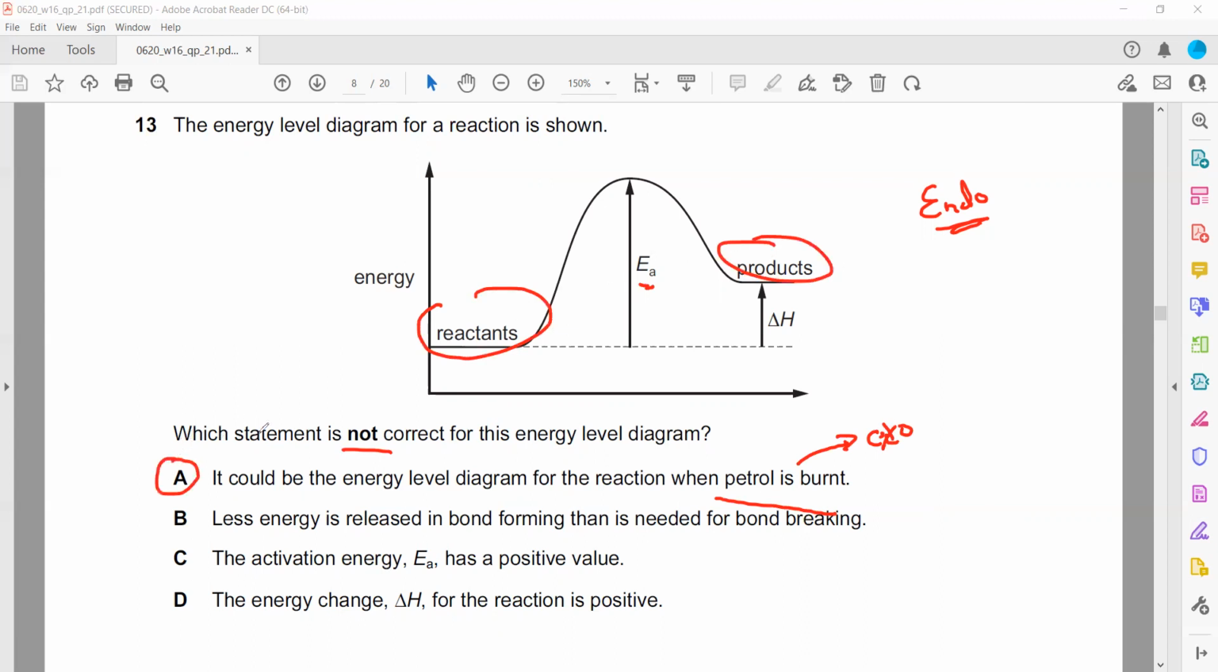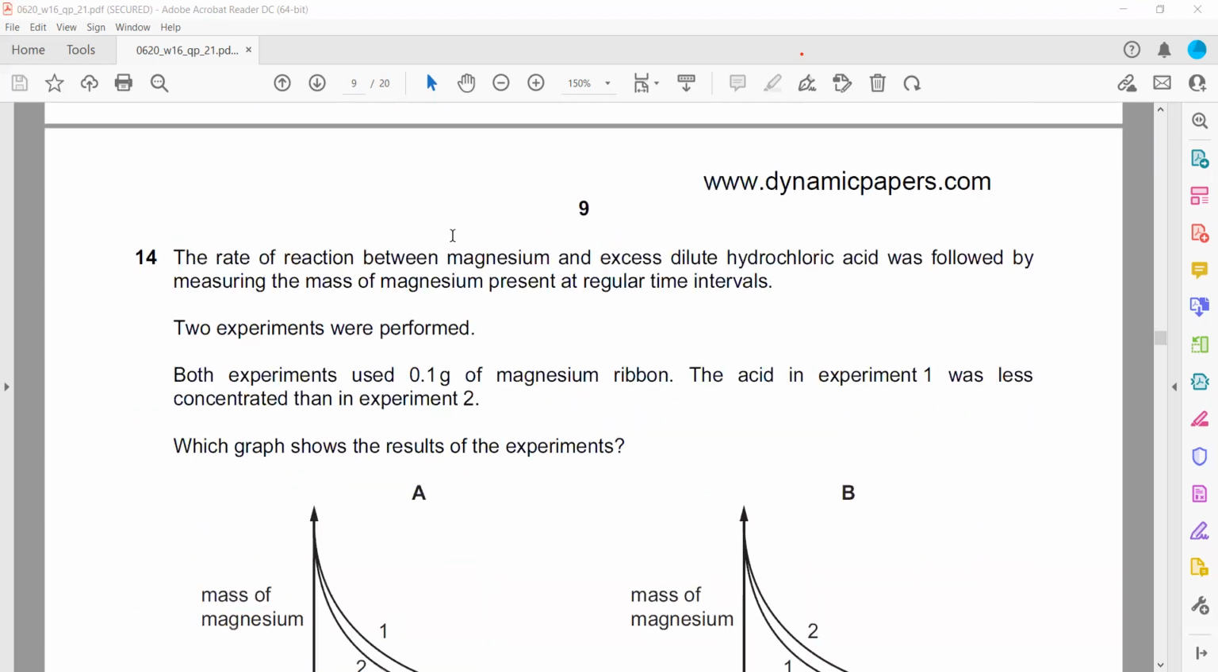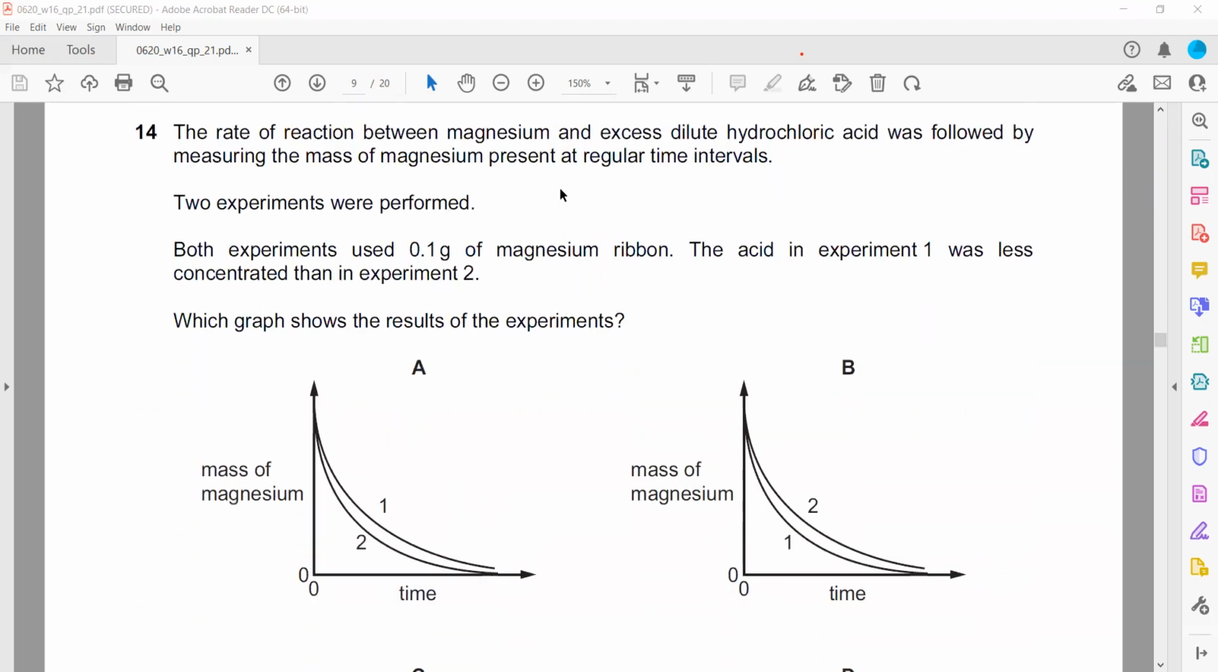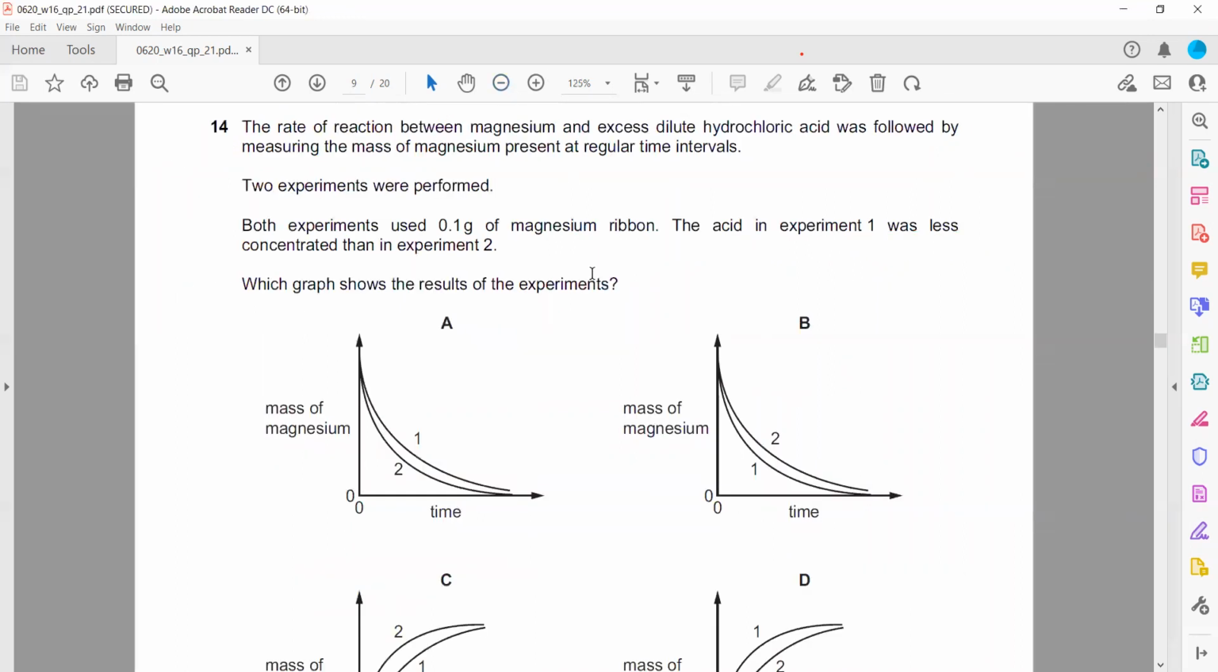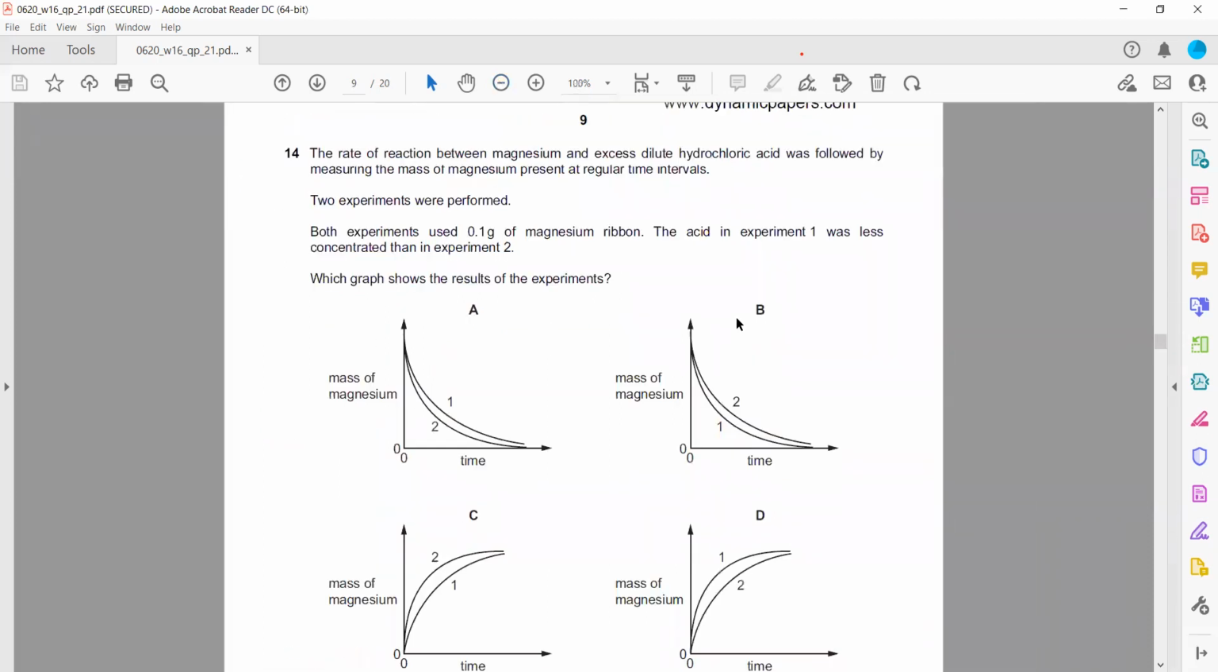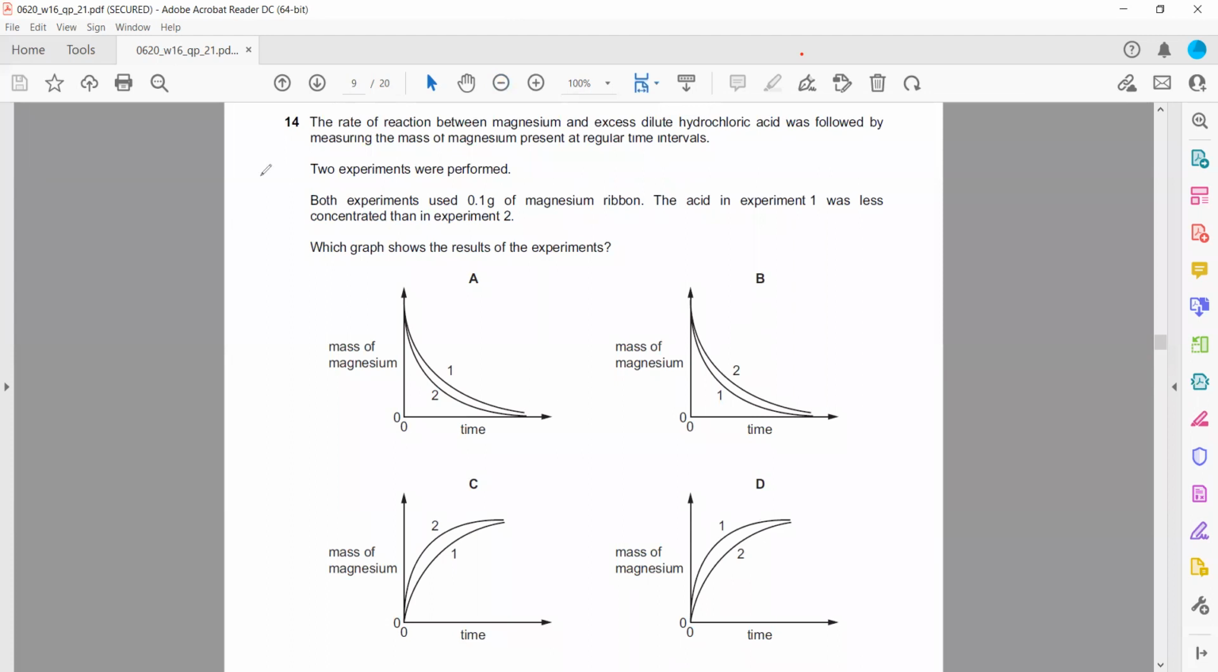The rate of a reaction between magnesium and excess hydrochloric acid was followed by measuring the mass of magnesium. When magnesium reacts with hydrochloric acid, the mass of magnesium will decrease, because magnesium plus hydrochloric acid gives magnesium chloride plus hydrogen gas. The magnesium is used up, that's why its mass should decrease. So C and D can never be the answer, because in C and D the mass of magnesium is increasing. If magnesium is used up in a chemical reaction, its mass should decrease.